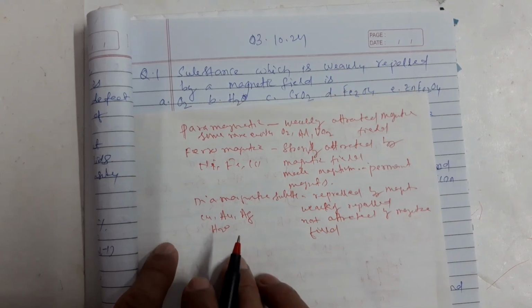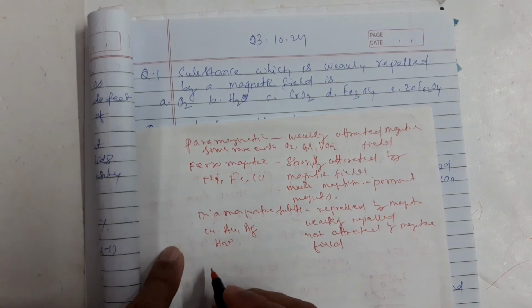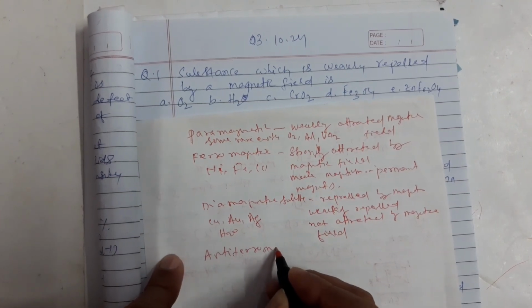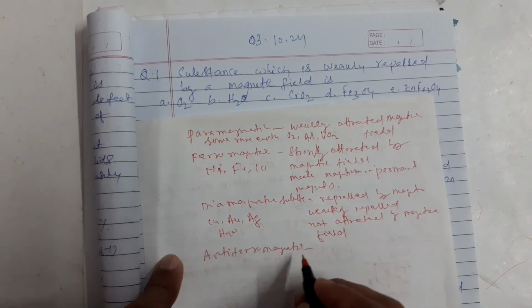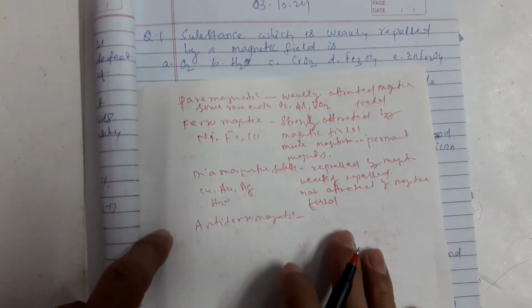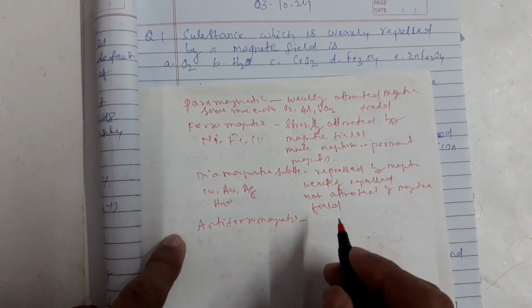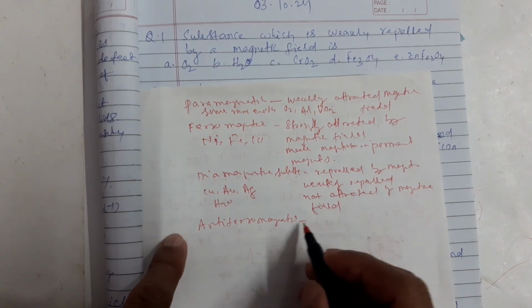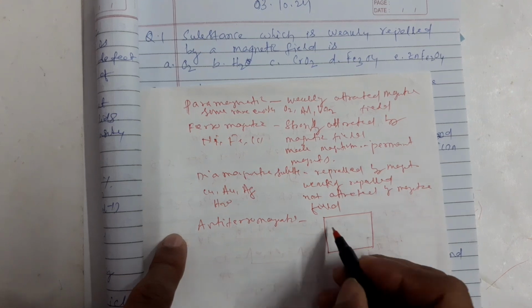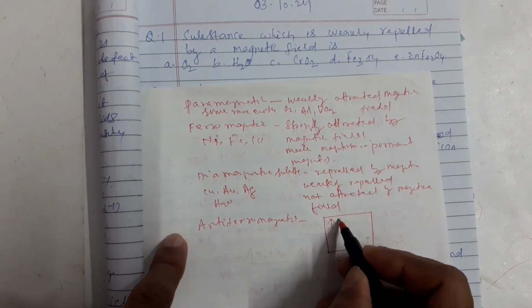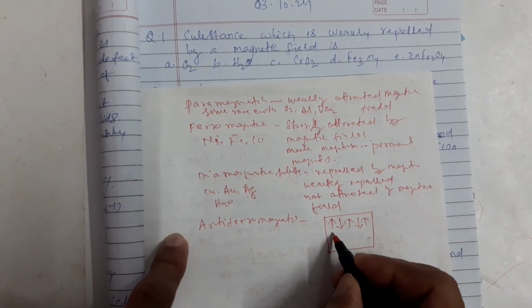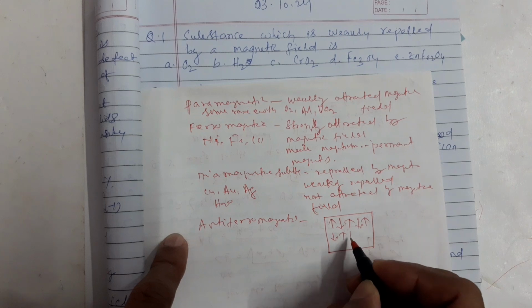Then anti-ferromagnetic substances. What is antiferromagnetism? These are paramagnetic and ferromagnetic substances, but the parallel spins are cancelled by each other, like this.